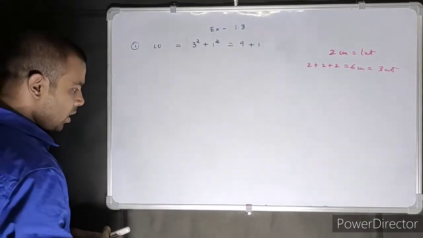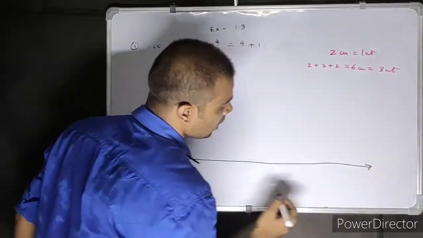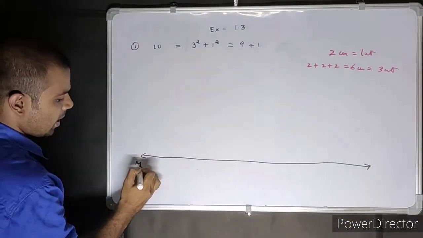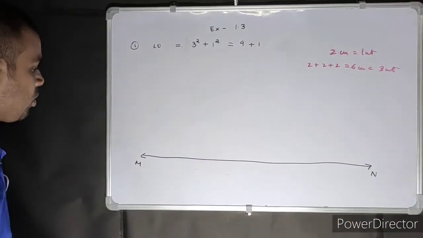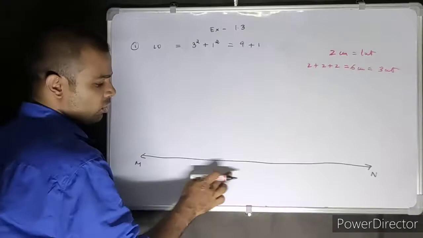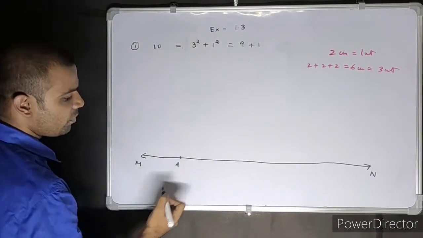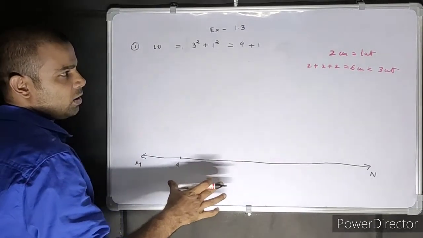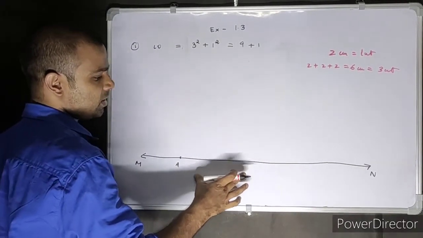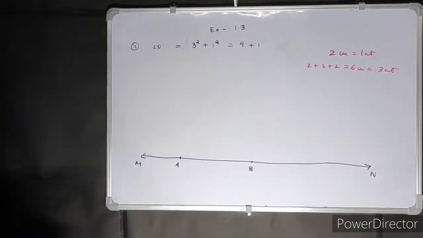So that's not possible. So what do we do? First thing that we do is make a line and mark it with the alphabet that you like most. It doesn't have to be that you write the alphabet I'm writing, you can write anything. So I'm writing an A over here. Suppose I'm taking 6 centimeter on my ruler, so I would have a B over here, 6 centimeter.